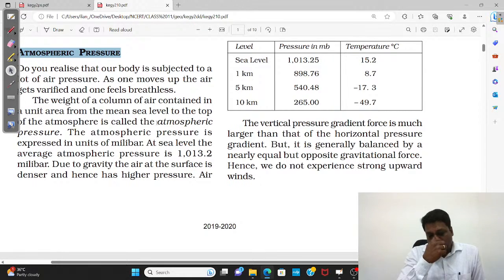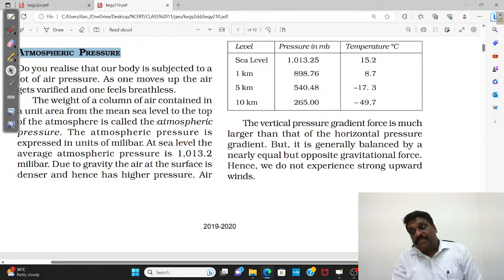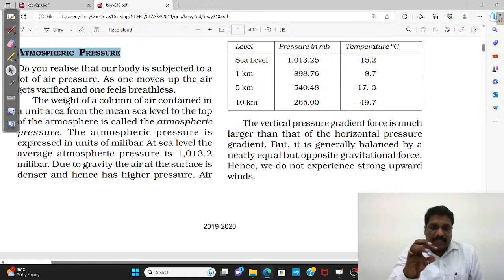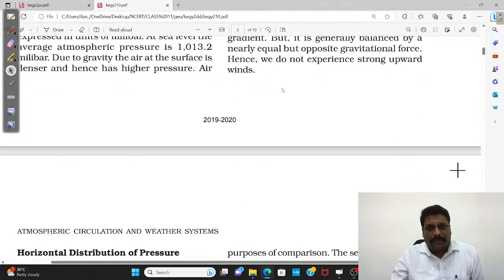But let me tell you, we do have pressure systems that are created by mechanical actions. We call them what? Thermally indirect pressure belts. Thermally indirect pressure belts. Okay, right.